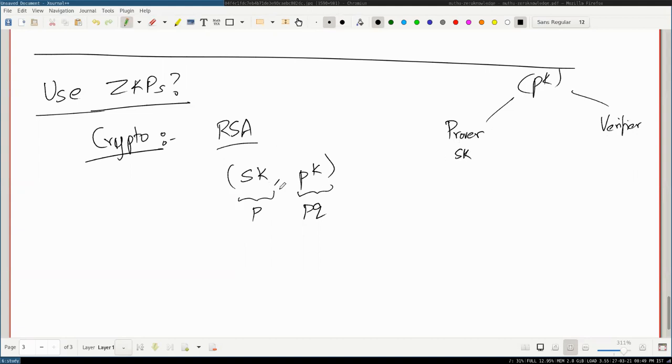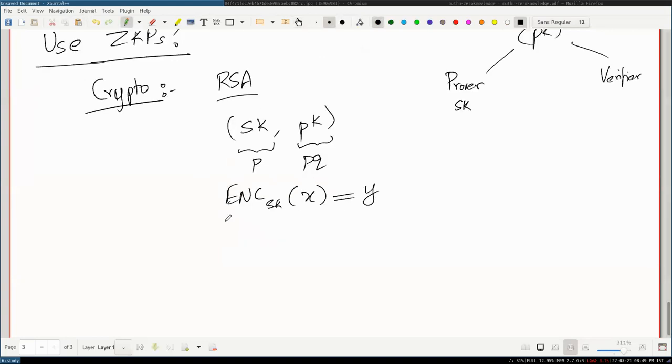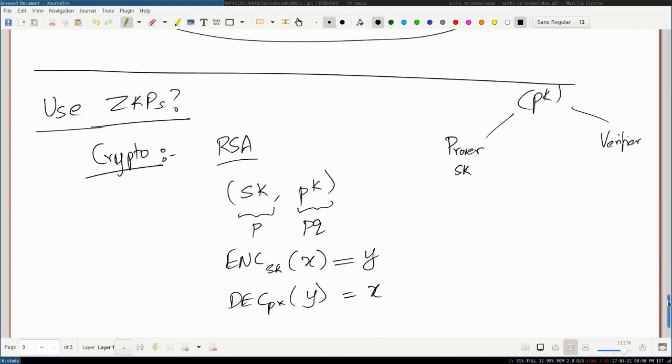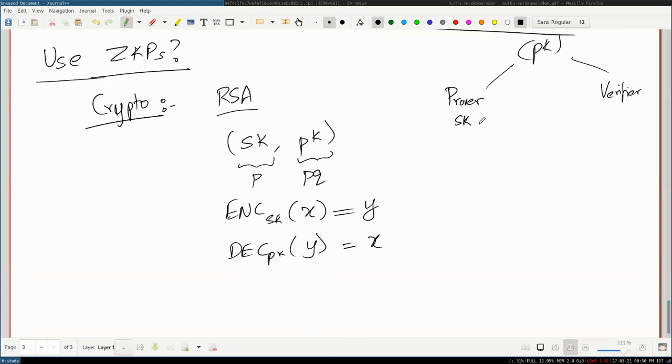Usually in RSA you have two functions. One is called encrypt, a function of the secret key, which takes an input X and produces an encrypted output. And there's decrypt, which takes the public key and the encrypted value Y and produces X back. So the verifier can decrypt, but only the prover can encrypt, right?